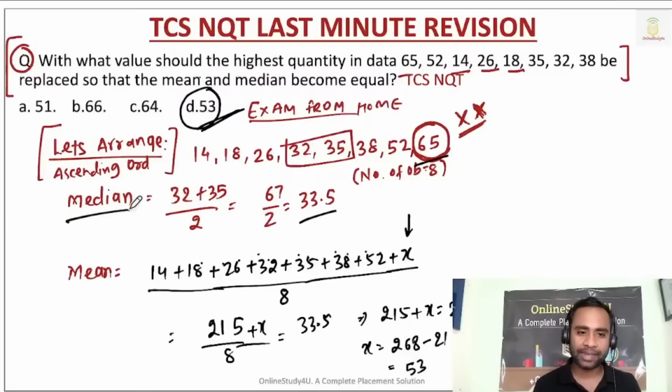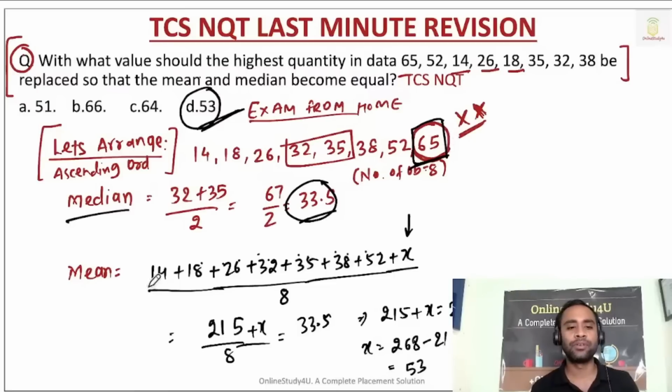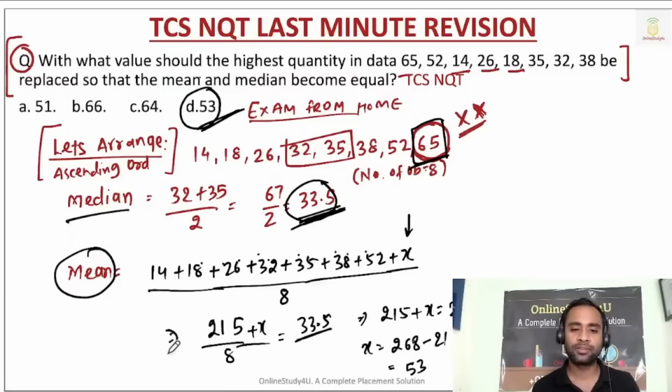So first what I did, I calculated the median, because the median doesn't depend upon the highest value. And then I calculated the mean and made it equal to 33.5. And then we got 53.